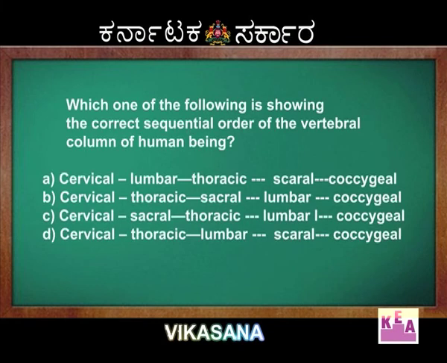Students, let us now look into a question related to vertebral column, bones of vertebral column. Which one of the following is showing the correct sequential order of vertebral column in human beings? Option A, cervical, lumbar, thoracic, sacral, coccygeal. Option B, cervical, thoracic, sacral, lumbar, coccygeal. Option C, cervical, sacral, thoracic, lumbar, coccygeal. Option D, cervical, thoracic, lumbar, sacral and coccygeal.